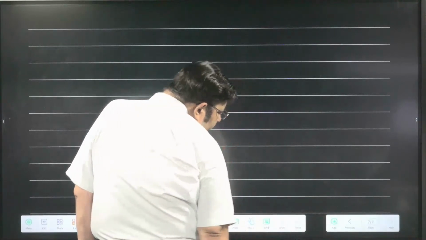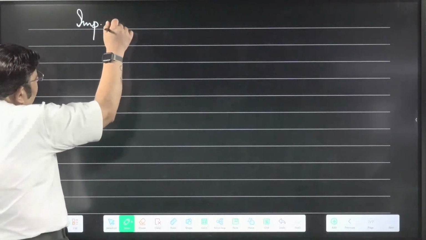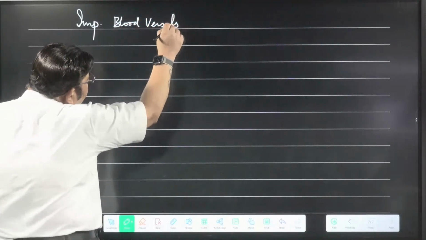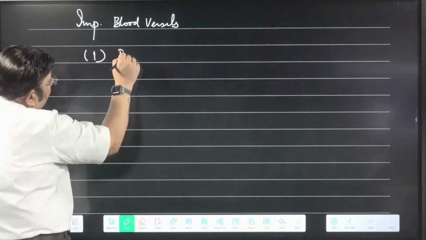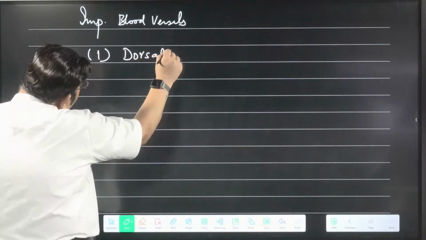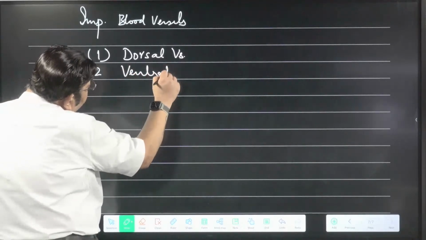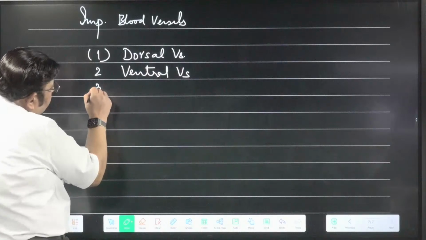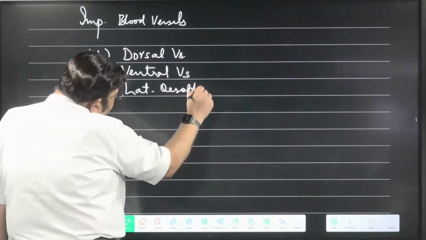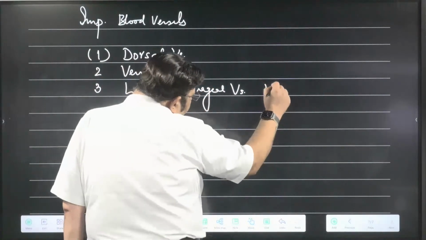Done. Next point is, what are the important blood vessels? Important or major blood vessels. Now this you have to learn with me, come on. Number one, dorsal vessel. Number two, ventral vessel. These are the major blood vessels. Number three, lateral esophageal vessel, or LOV.